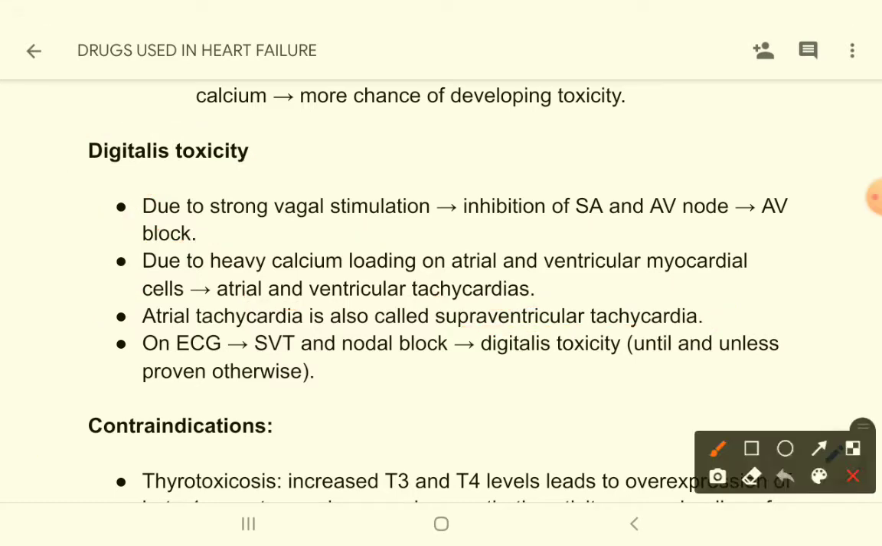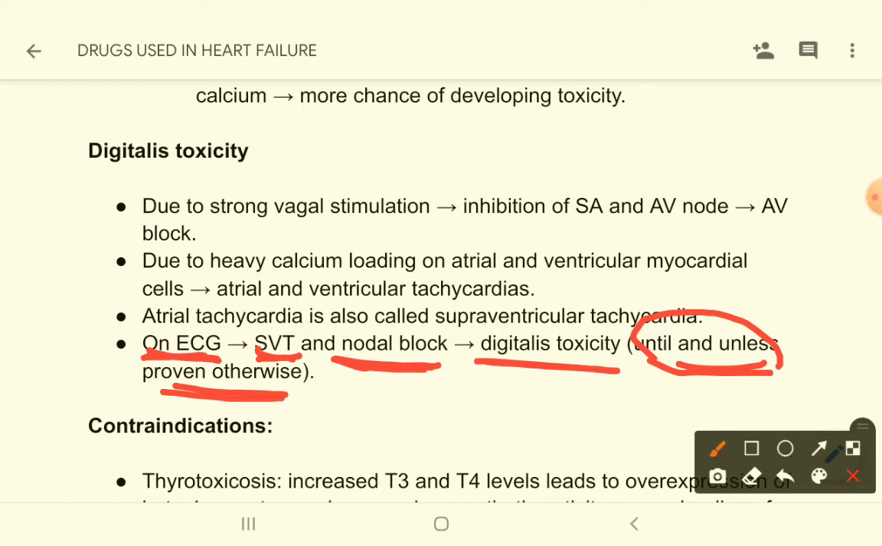So on ECG paper, if you see supraventricular tachycardia with nodal block, with AV block, then it is digitalis toxicity until and unless proven otherwise. If not proved otherwise, you can surely say that this is digitalis toxicity if you see SVT and nodal block simultaneously on an ECG paper.